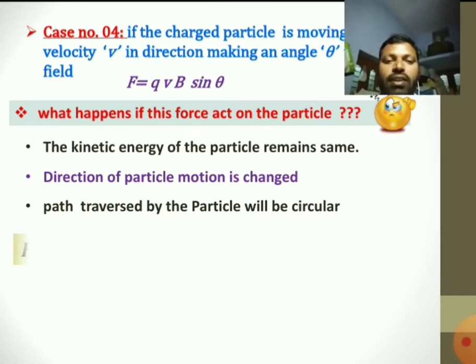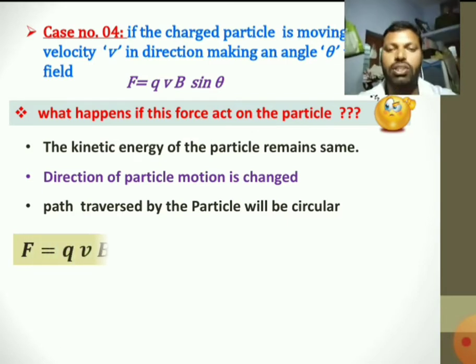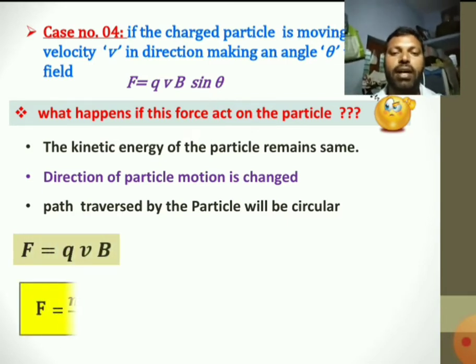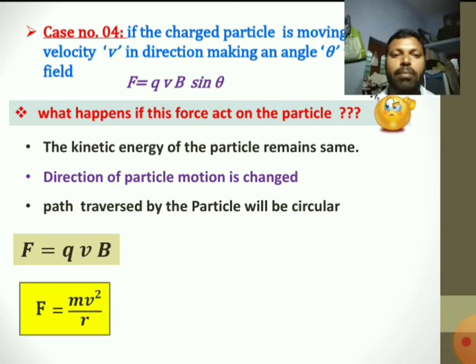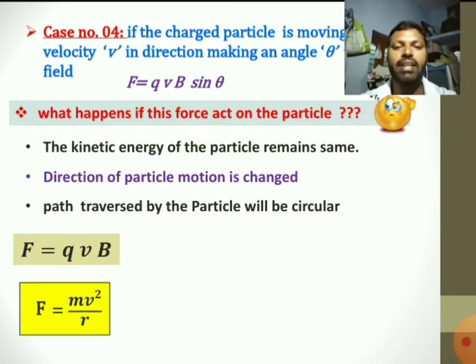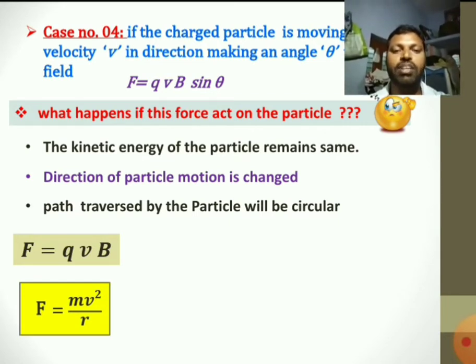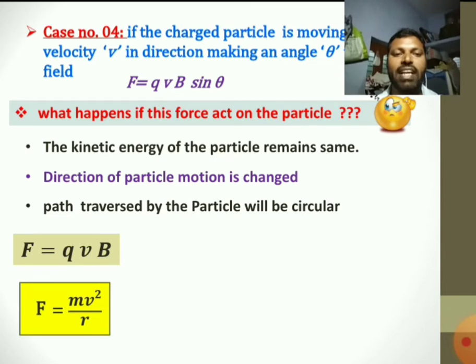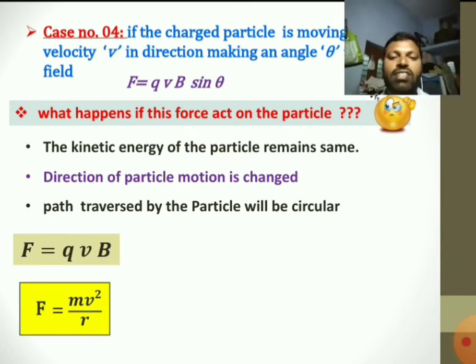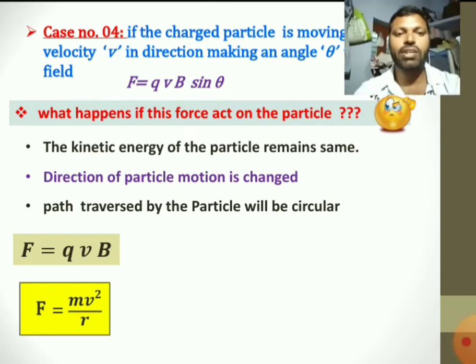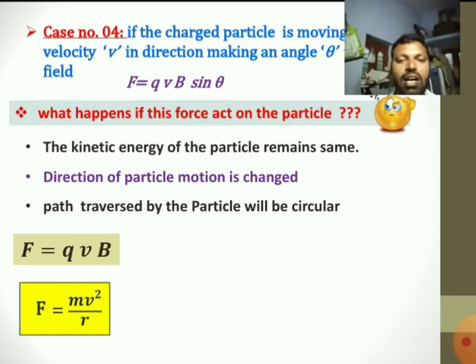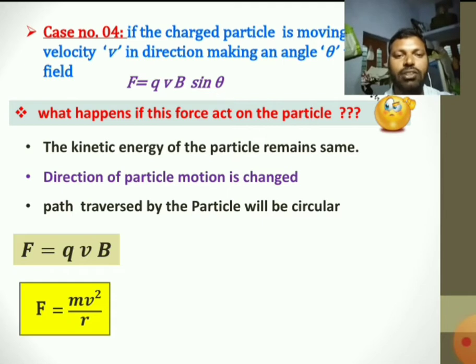When a charged particle is moving in a circular path, there are two forces acting on the particle. One is because of the magnetic field, F is equal to qvB. Actually we have to write sin theta, but I have taken the extreme force, that means the theta equal to 90 case. Another one is the centripetal force, which also acts on the charged particle.